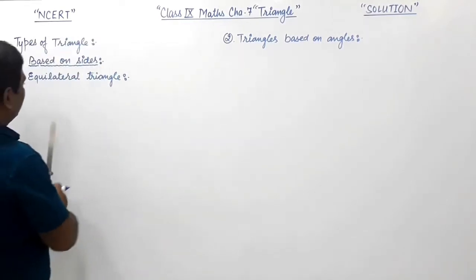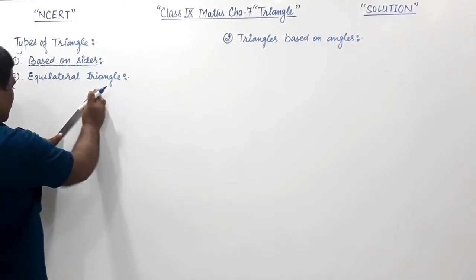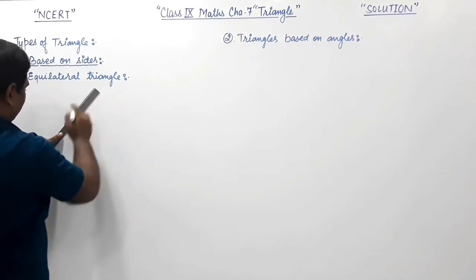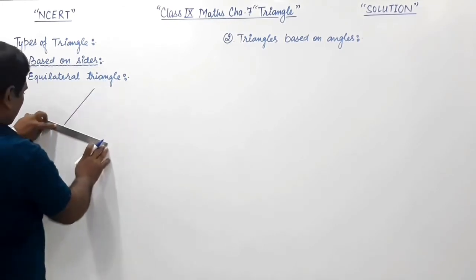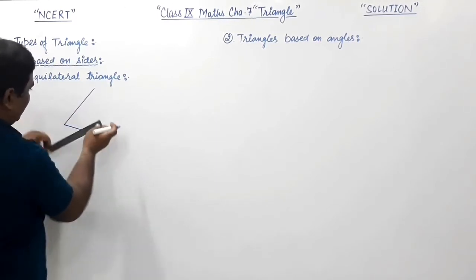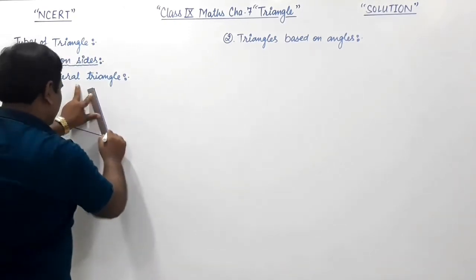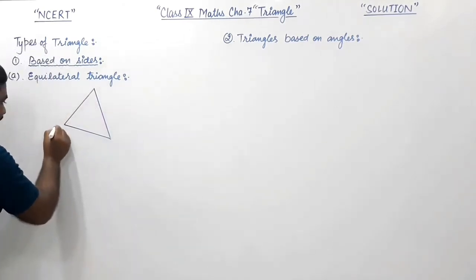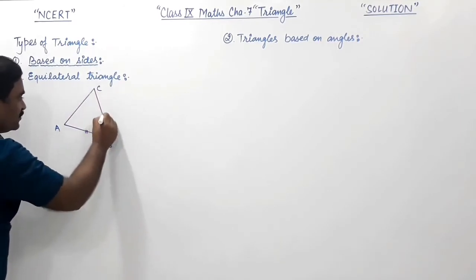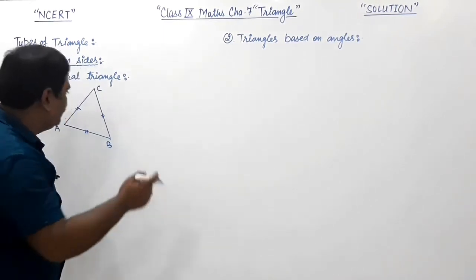For example, we can draw its figure. All 3 sides must be equal so that this triangle is called an equilateral triangle. Right, friends? So all 3 sides should be equal, therefore this triangle is called an equilateral triangle. If this triangle consists of 3 sides, AB is equal to BC is equal to AC, so this triangle is called an equilateral triangle.